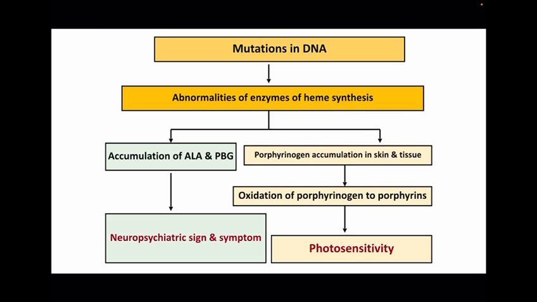When the mutation of DNA happens, there are abnormalities of enzymes of heme synthesis, which lead to accumulation of ALA and PBG, aminolevulinic acid and PBG, and there is porphyrinogen accumulation in skin and tissues. Both these lead to different processes. On the accumulation of ALA and PBG, there occur neuropsychiatric signs and symptoms. And when there is porphyrinogen accumulation, there is oxidation of this porphyrinogen to porphyrin, which causes photosensitivity. This causes the difference in clinical manifestation on the different enzyme deficiencies.